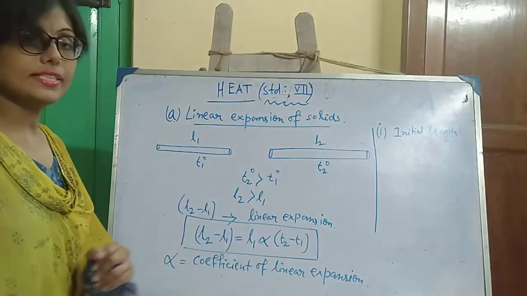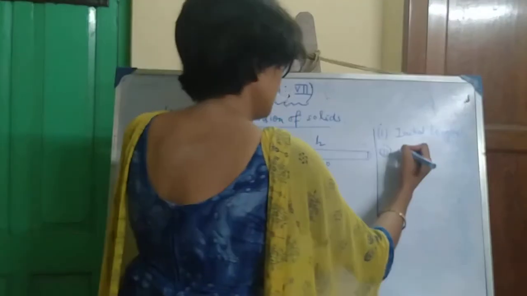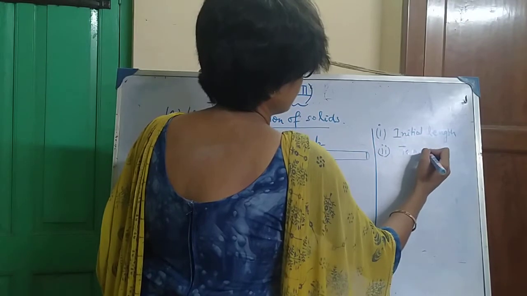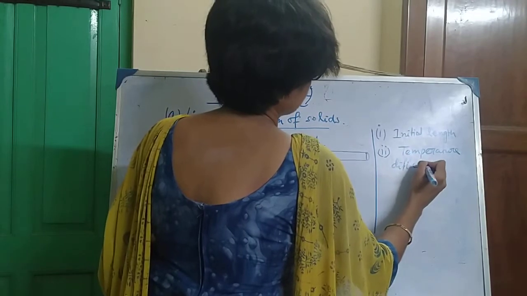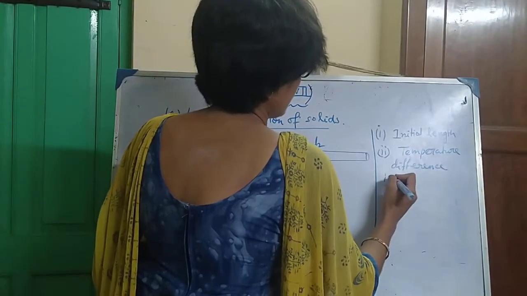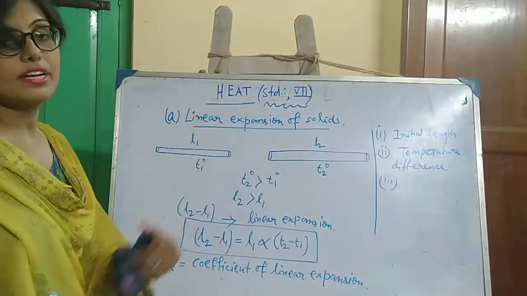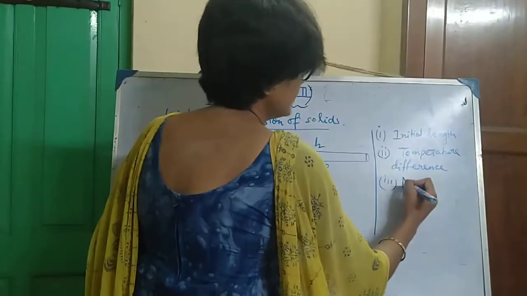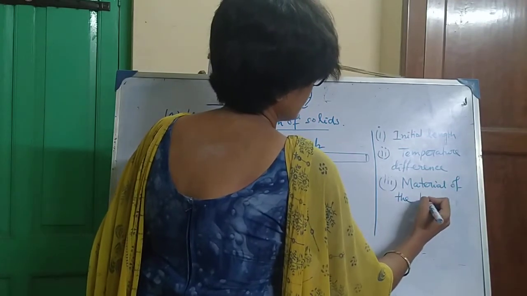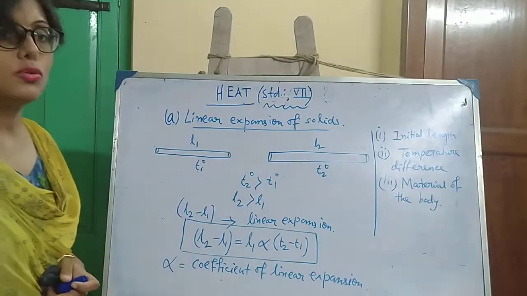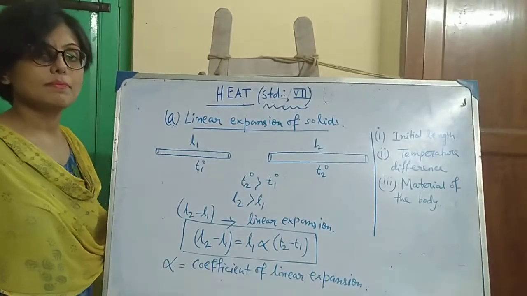Number two, temperature difference or increase in temperature. And number three, the material of the body. These are the three factors on which the linear expansion of a solid depends.